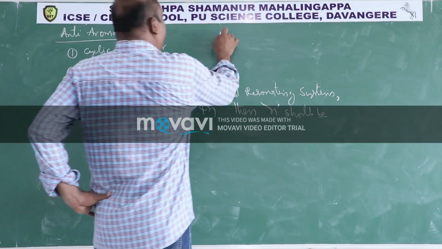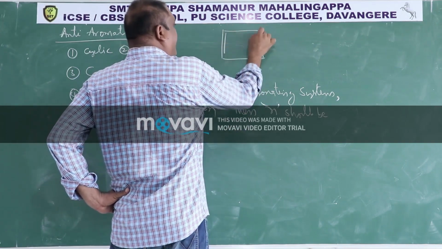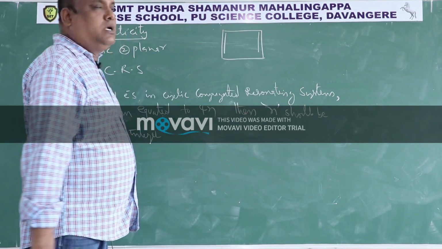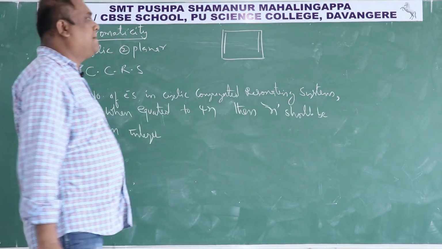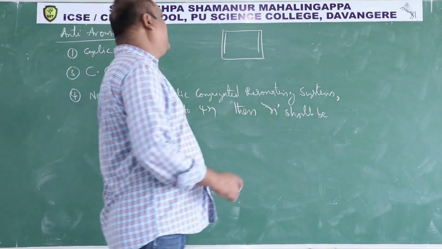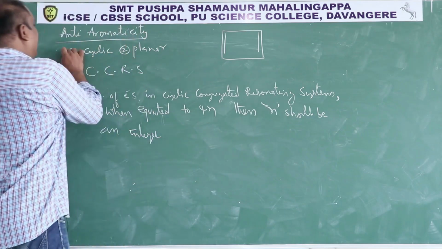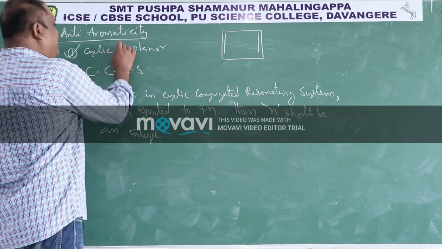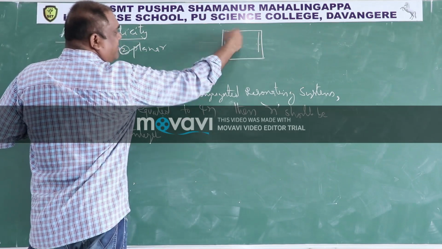So this one you see. This is cyclobutadiene. This compound cyclobutadiene is cyclic, it is planar. This pi bond is in conjugation with this one, this is in conjugation with this one.